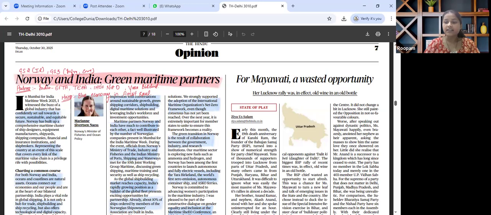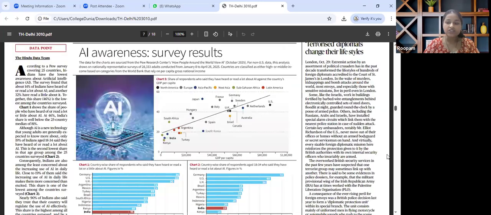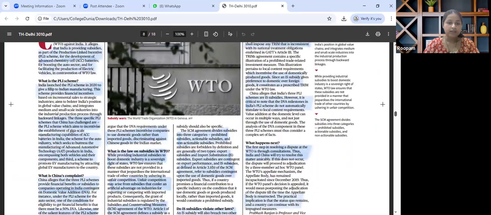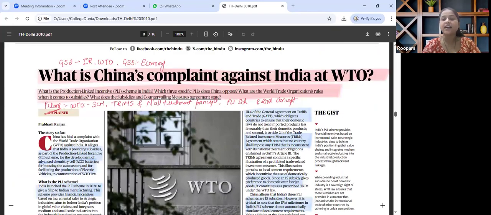The next important article that is there in the paper and that catches our attention is about what is China's complaint against India at the WTO, relevant for GS paper 2 IR and GS paper 3 WTO and economy. The theme that has been discussed in this particular article is about China challenging India's PLI scheme at the WTO, alleging violation of the TRIMs agreement and the SCM agreement through domestic value addition clauses.